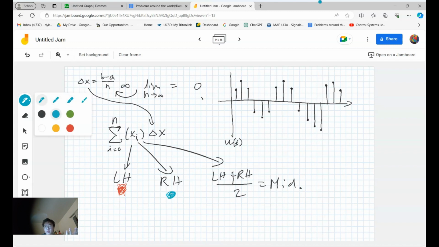So why don't we say we want it to go to here, this integer. So n equals this integer. I don't know. Let's just say this was 1, 2, 3, 4, 5, 6, 7, 8, 9, 10, 11, 12, 13. Let's say this equals 13. Okay, good enough for me. So let's just do right hand. Did I say left hand or right hand first? I don't know. Right hand. Okay, right hand. All right. So the first one's over here. Actually, I'm going to erase this part over here because it's not useful.